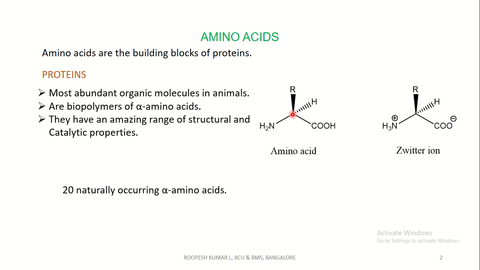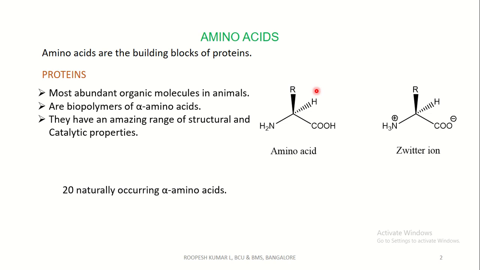We all know there are 20 naturally occurring alpha amino acids. This is the general structure of an alpha amino acid, where the amino acid exists in a zwitterionic form. This is the alpha carbon atom, this is the amino acid side chain, and this is the chiral hydrogen.